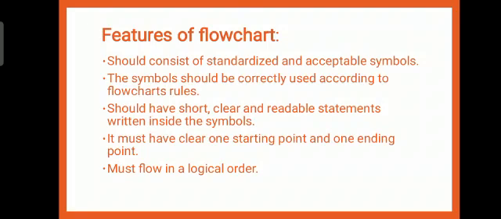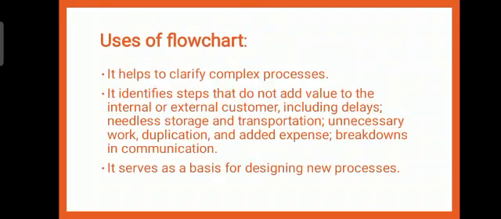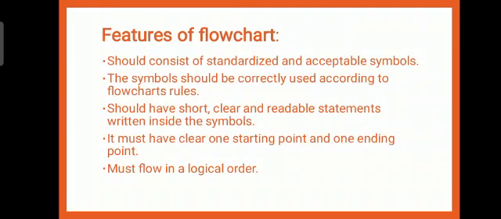Next, it must flow in a logical order. It should have acceptable and common keywords such as read, input, print, and write. And last but not least, it must have arrows indicating the flow of instructions.